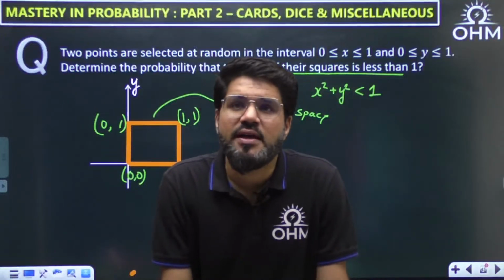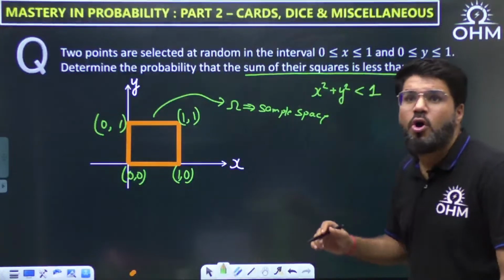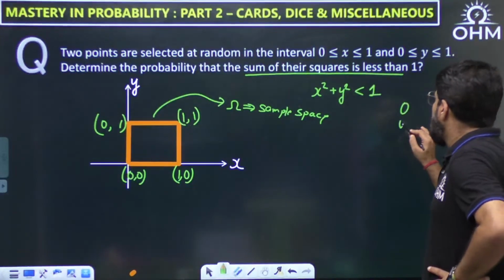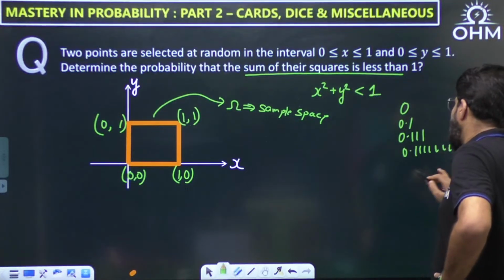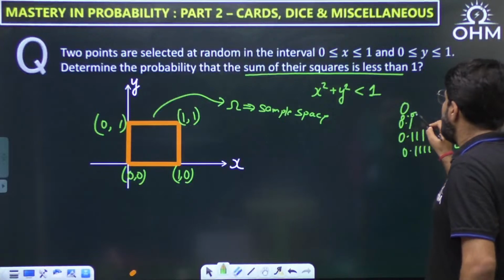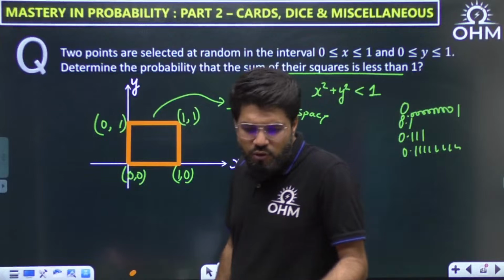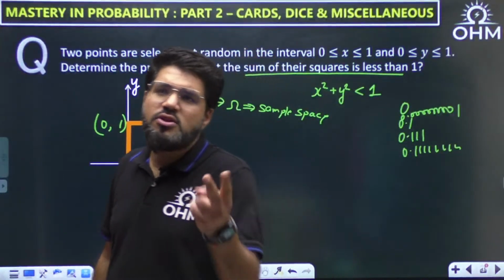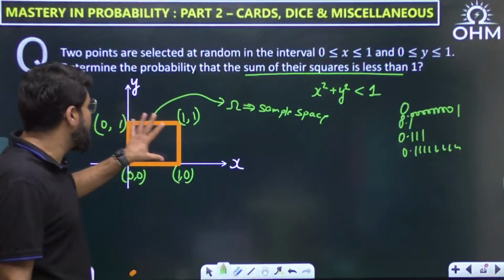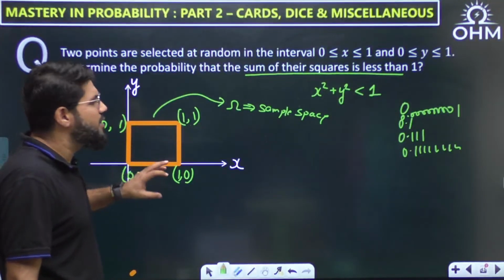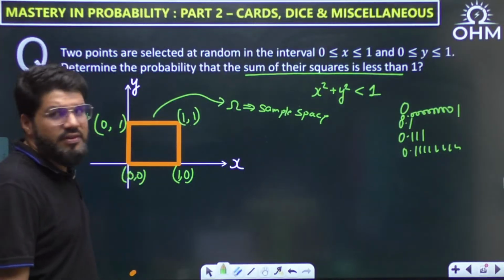But how many points are there in the sample space? How many values of x are there between 0 to 1? If you count all possible real values, 0, 0.1, maybe 0.111, 0.111111111, or after 0 you can even consider 0.0000001. This is also a real value. So if you want to count the total number of real values between any two numbers, it is always infinite. So a total of infinite number of points are available here.